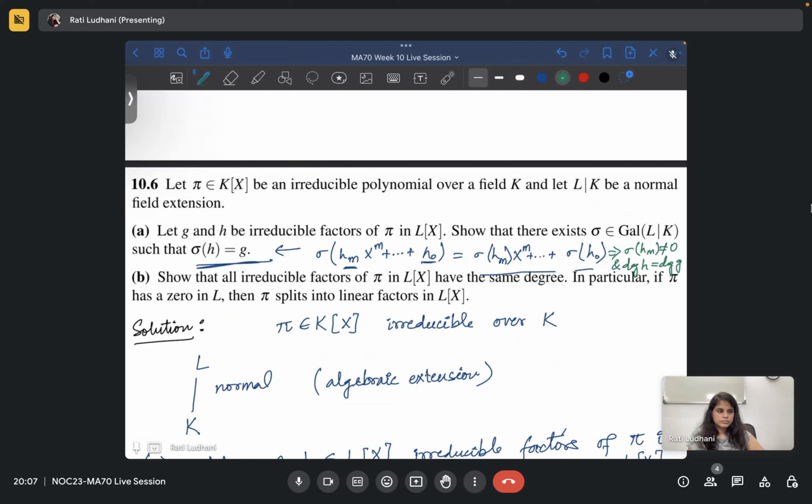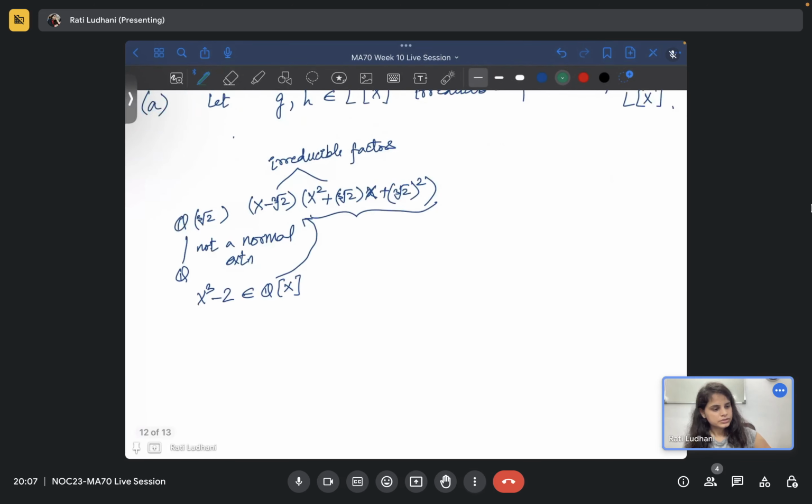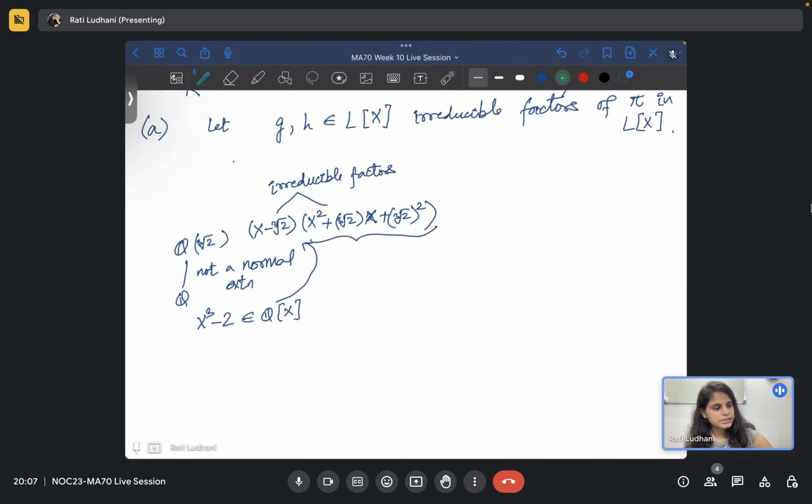What is the importance? Yeah, so I can even try to write. Firstly, this was an example, so let me complete this example also. So these are irreducible factors, so a is not true. Makes sense, right?